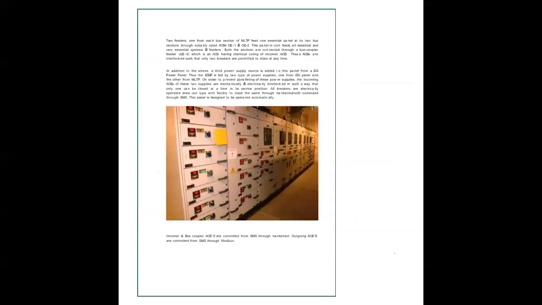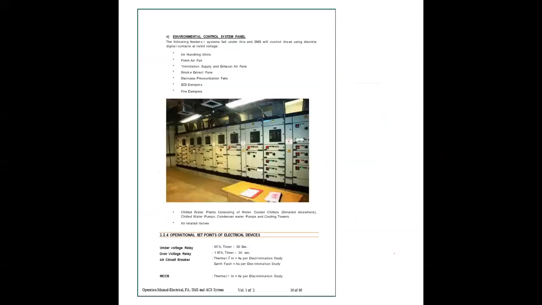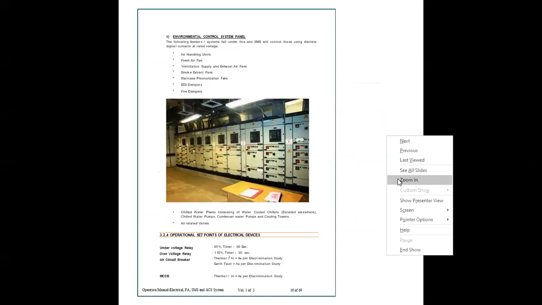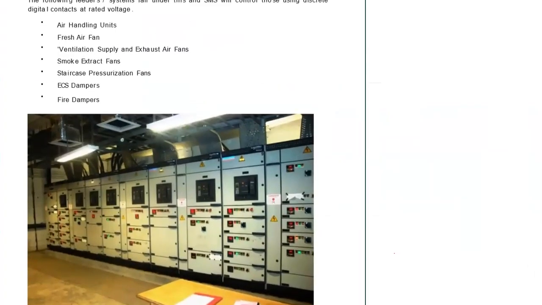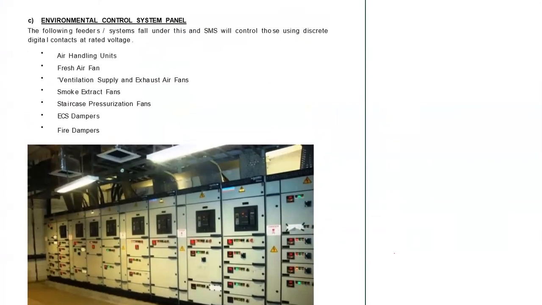So these are the different panels. This is a small ventilation panel and air conditioning panel.